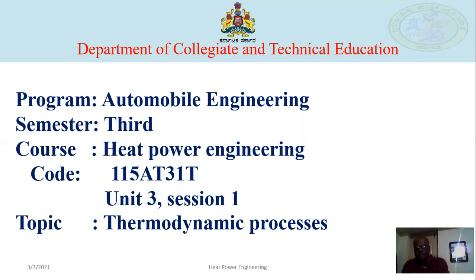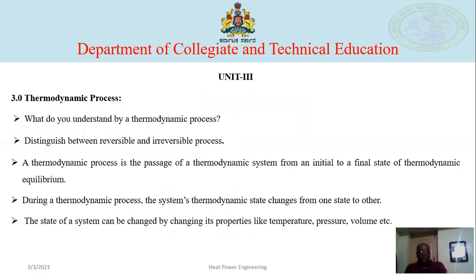Well, if it's so, what is a thermodynamic process? A thermodynamic process is the passage of the thermodynamic system from the initial to the final state of thermodynamic equilibrium. Or else, the thermodynamic process is the change of the system from one thermodynamic equilibrium state to another thermodynamic equilibrium state.